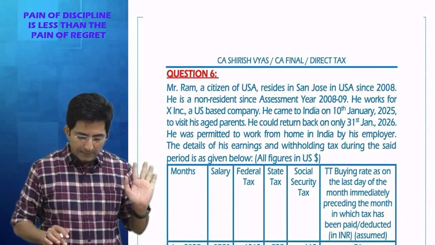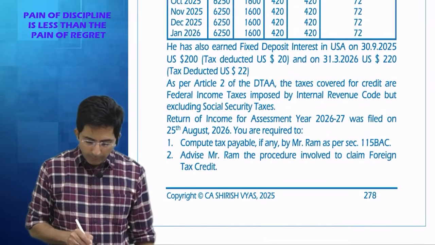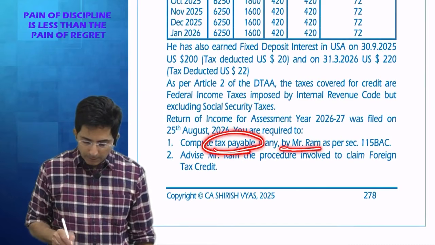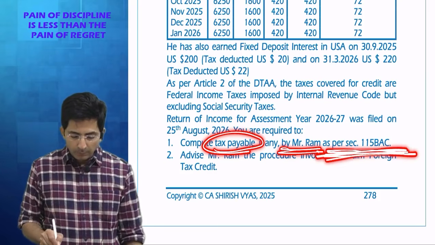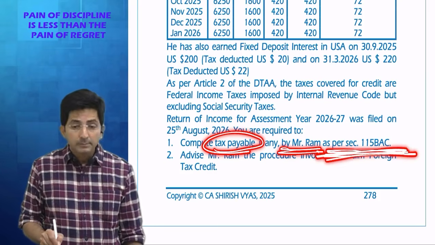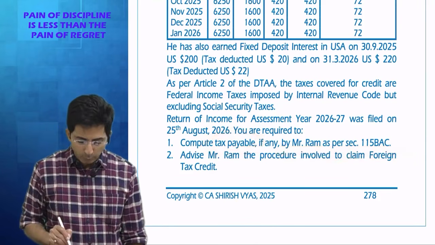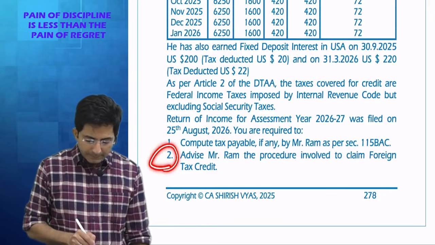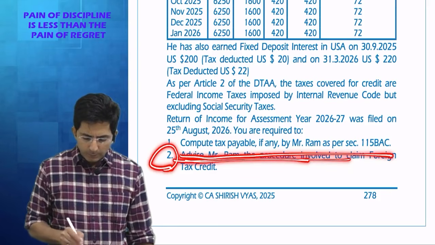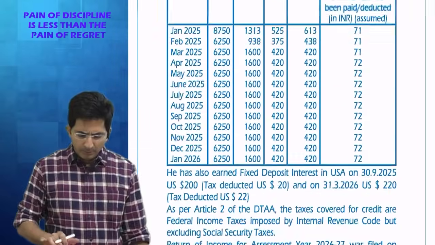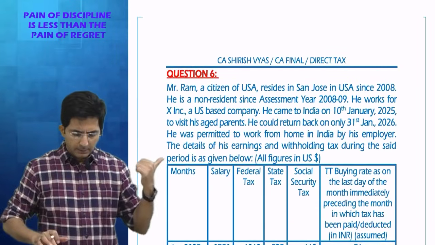Okay. So do one thing. First, as usual, let us read what is asked in the question. You are required to compute tax payable by Mr. Ram as per 115BAC. As per 115BAC means new regime. We have to calculate the tax as per the new regime. This second point I will discuss later on. Right now we don't read this second point. We just notice that we have to calculate tax. So again my answer will be five heads of income and then set-off, carry forward, winnings, balance. So read first part.